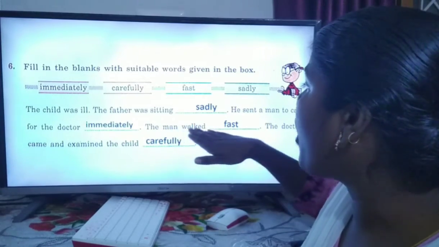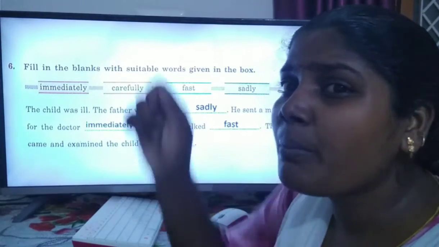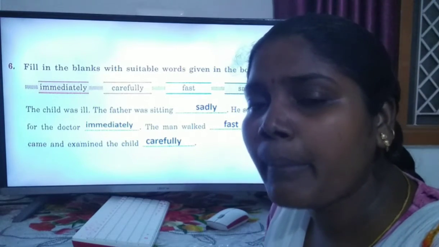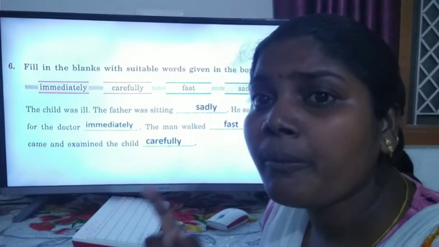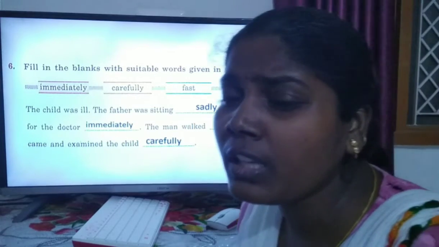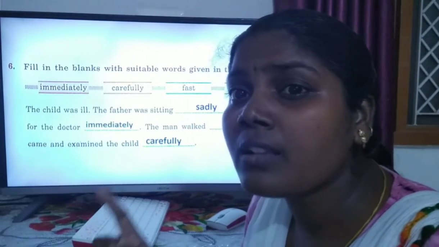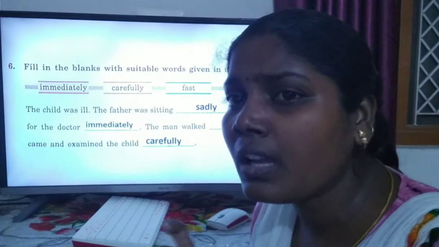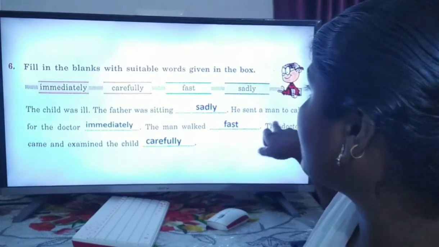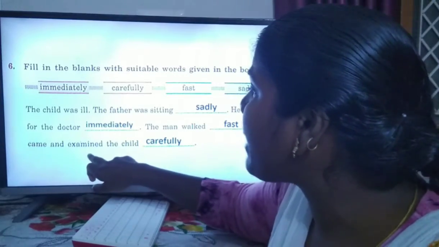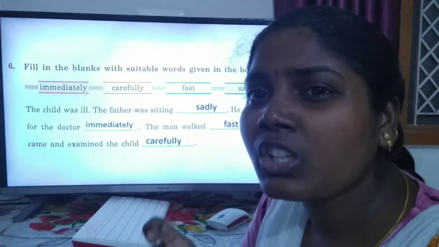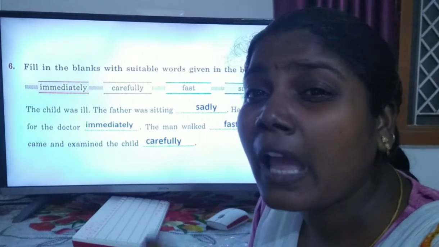And the man walked. Which man did the father send to call the doctor? That man went fast. He did not go slowly, but he went fast to call the doctor. The doctor came and examined the child. The doctor checked the child very carefully.